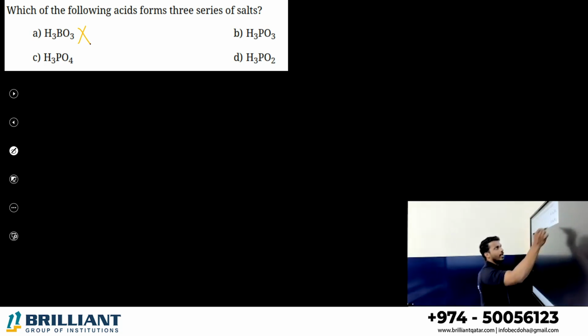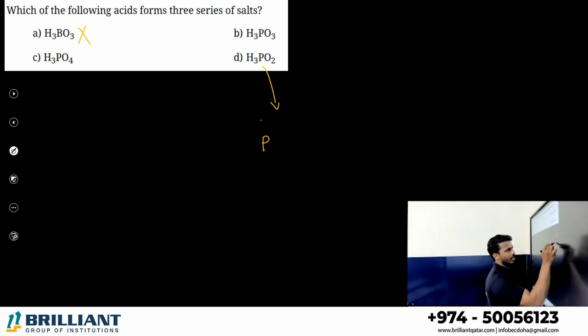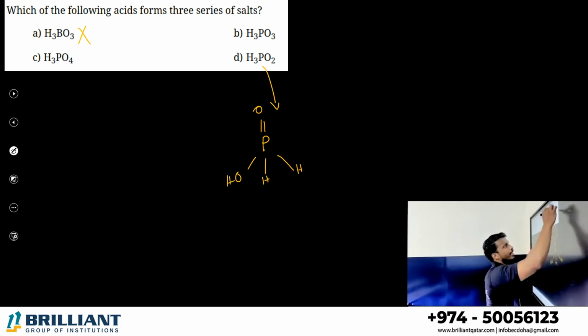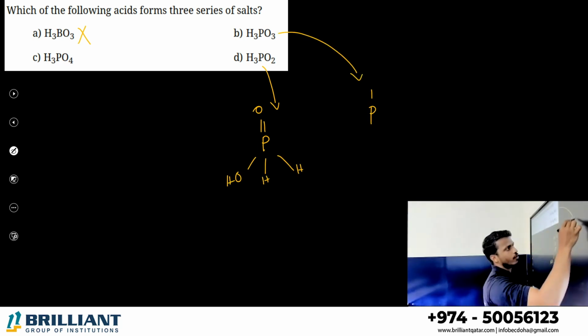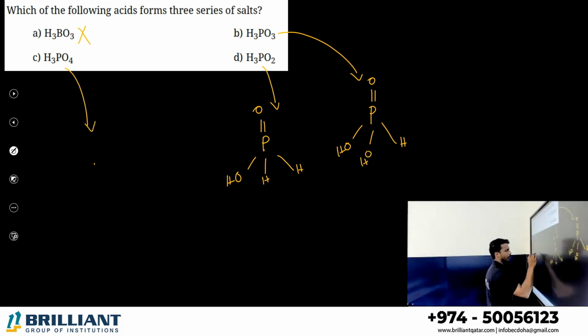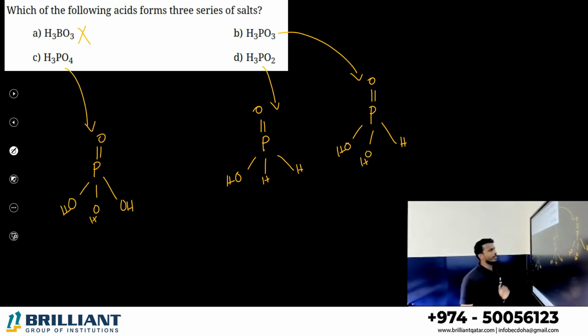H3PO2 structure we discussed: P double bond O, OH, then H, H. H3PO3, phosphorous acid: P double bond O, OH, OH, H. And H3PO4: P double bond O, OH, OH, and OH. Yes or no? Here which can form 3 series of salt means which one can give 3 H plus ions.